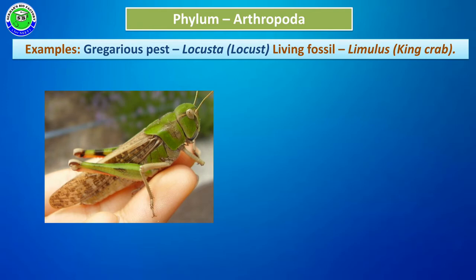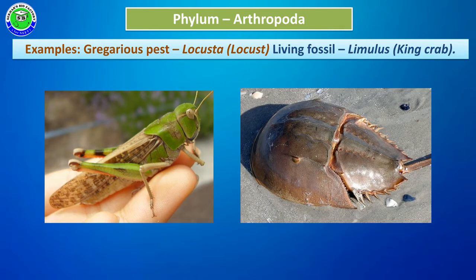The next category is gregarious pest. The name gregarious pest indicates a group of insects that can affect plants or other organisms. One example for this is Locusta. The last example is called living fossil. Example, Limulus, also called king crab.